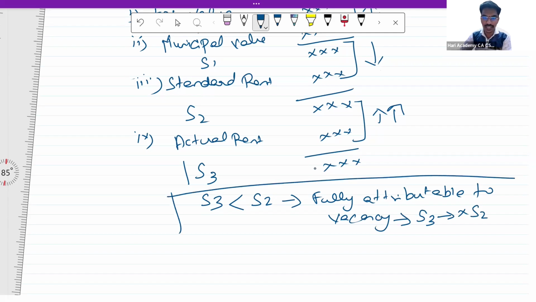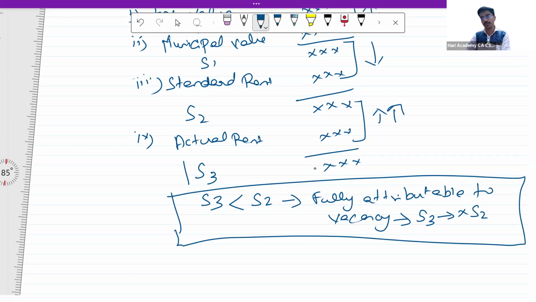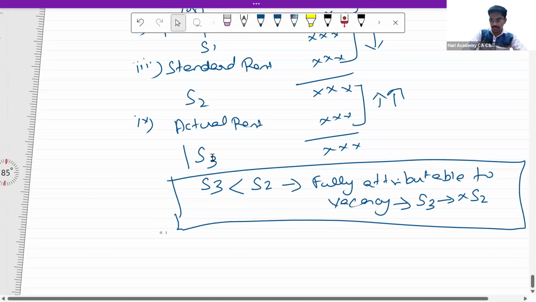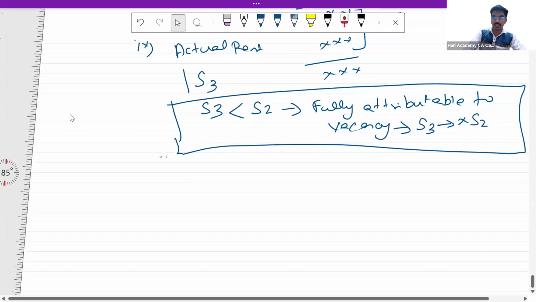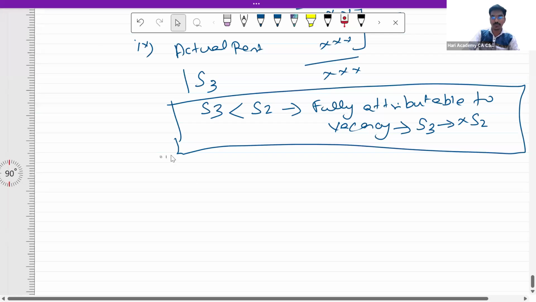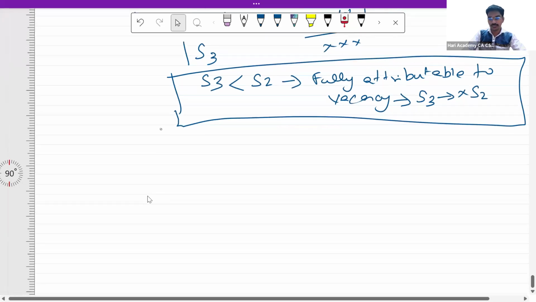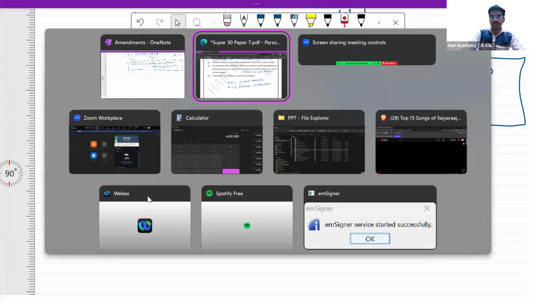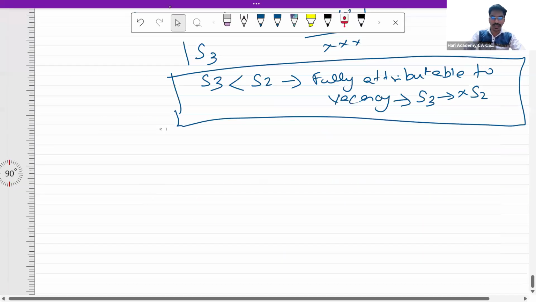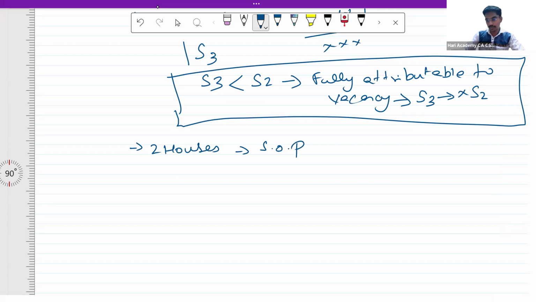This is known as vacancy allowance. If your step 3 is lesser than step 2, and if this difference is fully attributable to vacancy, in such case alone, the actual rent, that is step 3, should be taken and not step 2. In all the other cases, step 2 alone should be taken as the value, right? And one more point is, you can have 2 houses as self-occupied properties.